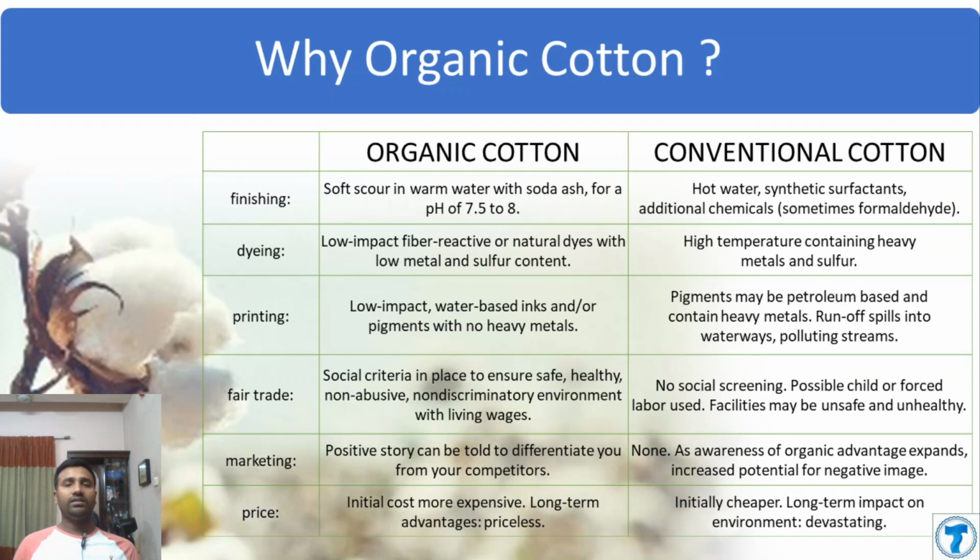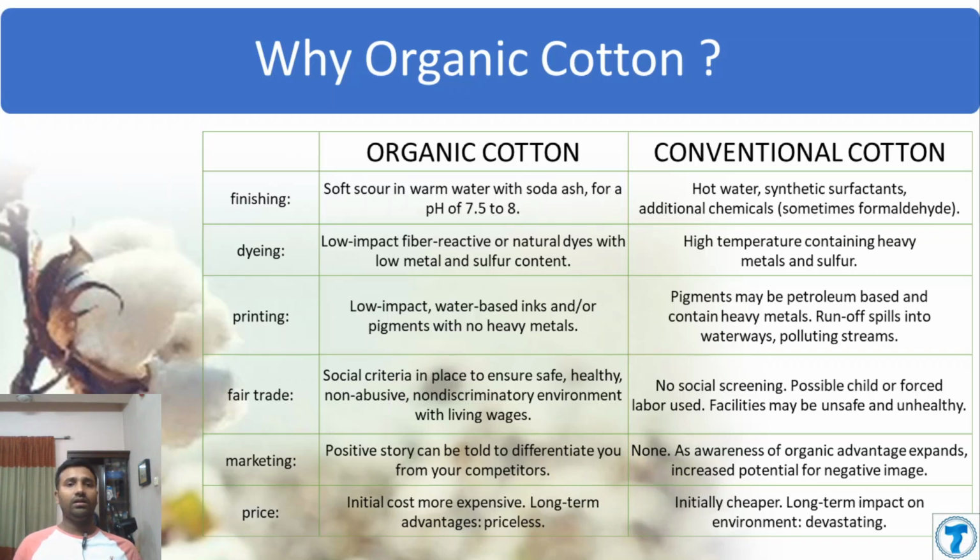GOTS advises using soft scouring like soda ash to achieve the pH during dyeing. And for conventional cotton, hot water, synthetic surfactants and additional chemicals are used during processing.